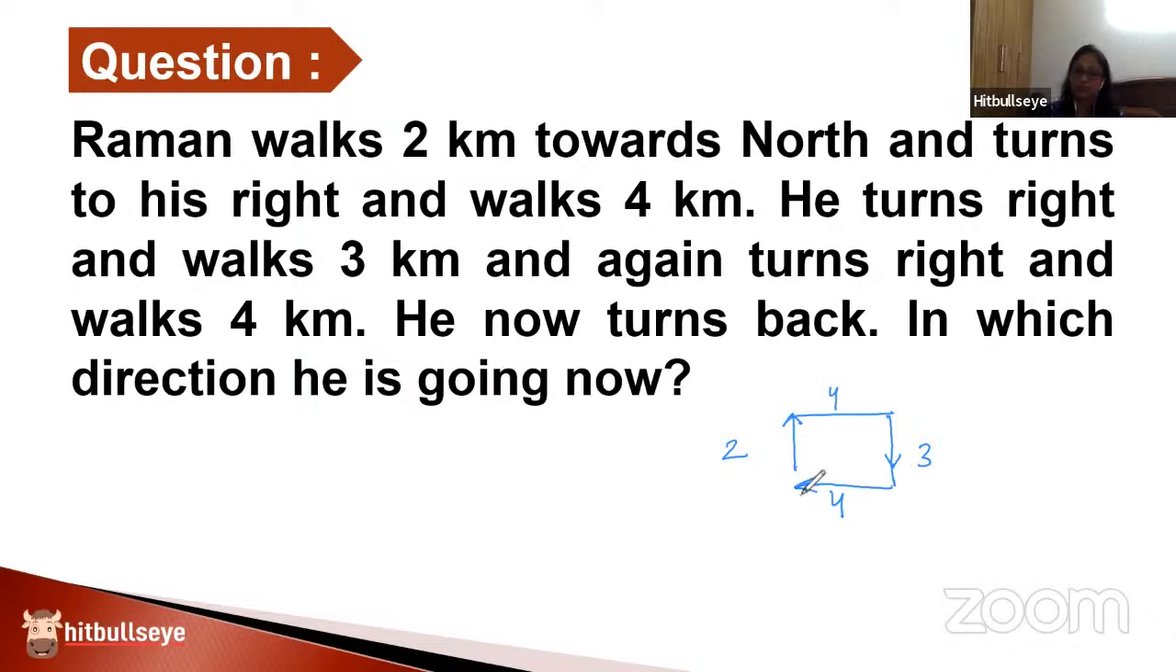So if he was going in this direction, he's turning back, which means now finally this is the direction in which the person is going. And that's exactly what the question is asking. In which direction is he finally going now? So this is the direction which is finally the answer.